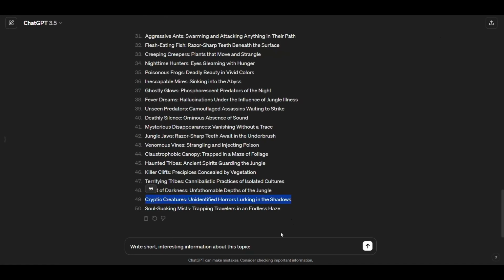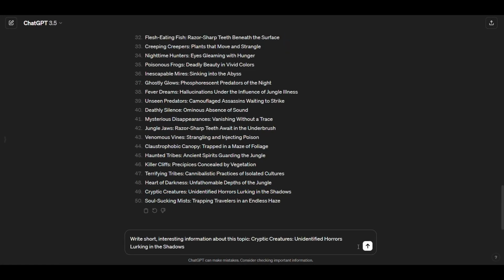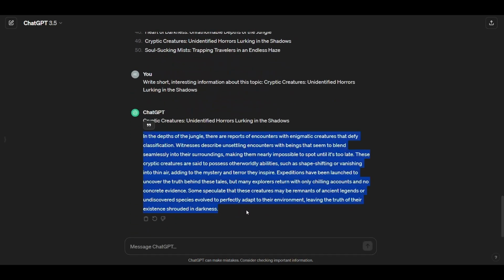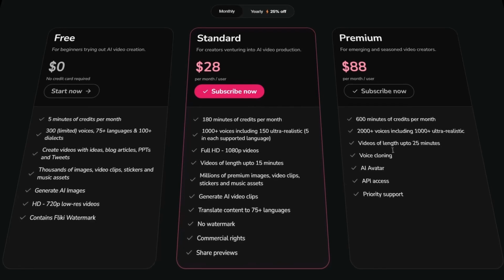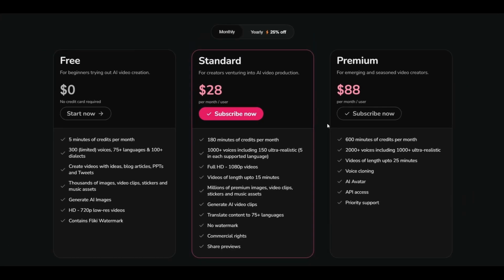Then we will simply take a topic from them and tell it to write us interesting and short information about this topic. Then we will copy the information and we will go to Fliki website. I will put its link in the description. It is preferable that you subscribe to one of its paid plans in order to use the content comfortably.